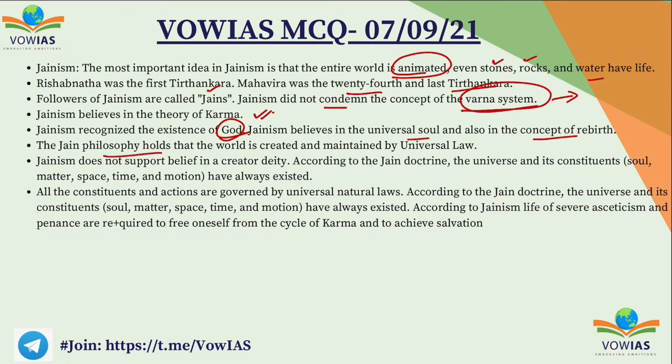And the Jaina philosophy holds that the world is created and maintained by a universal law. This is the important thing. There is a universal law and everything acts according to this universal law. Jainism does not support belief in any creator deity. According to the Jain doctrine, the universe and its constituents like the soul, matter, space, time and motion have always existed. All the constituents and actions are governed by these universal natural laws, and according to the Jaina doctrine, the universe and its constituents have always been there.